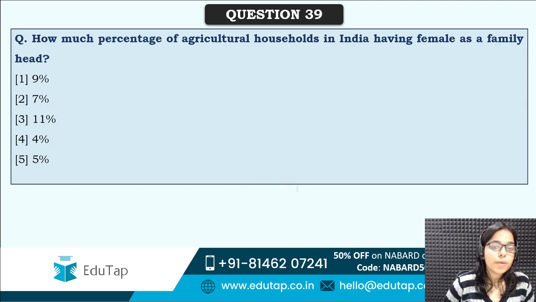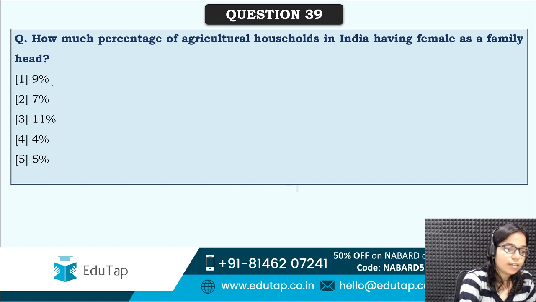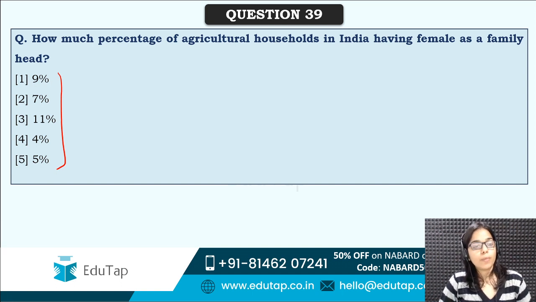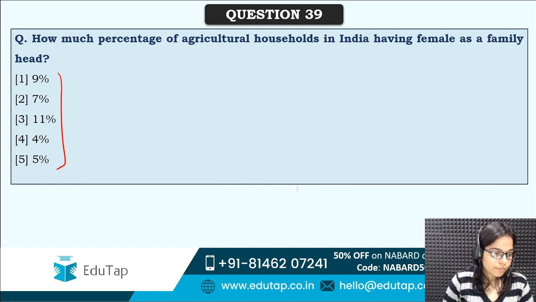Next is, how much percentage of agricultural households in India have female as a family head? As you can see that this percentage is very less. Very less households have female as a family head. Come on guys, answer me, how much percentage of agricultural households in India have female as a family head?